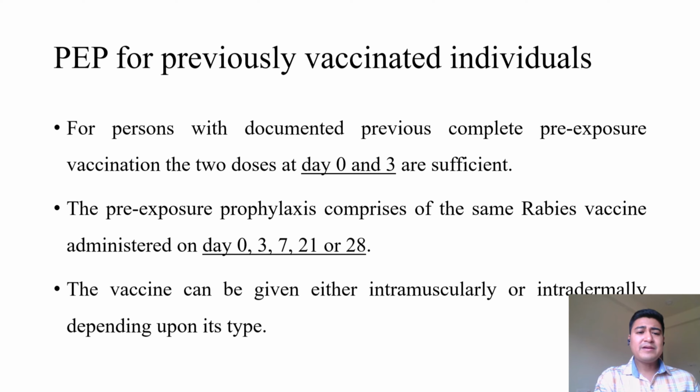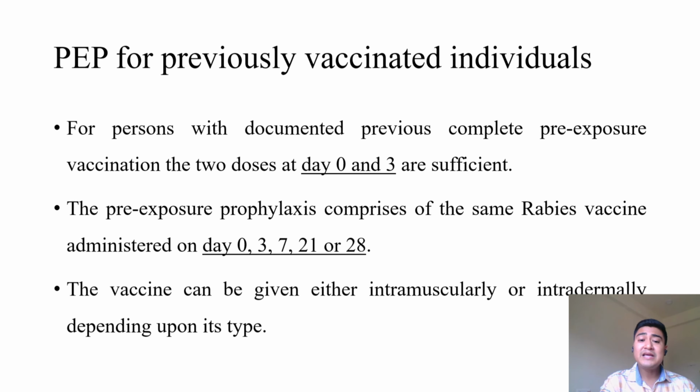Now coming to the post-exposure prophylaxis for previously vaccinated individuals. Here, for persons who have documented previous complete pre-exposure vaccination, only 2 doses are sufficient. It is to be given on day 0 and day 3.